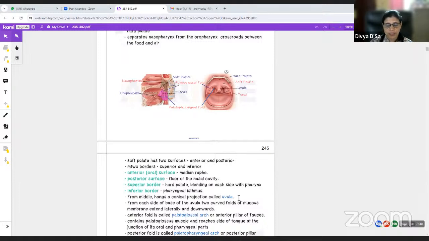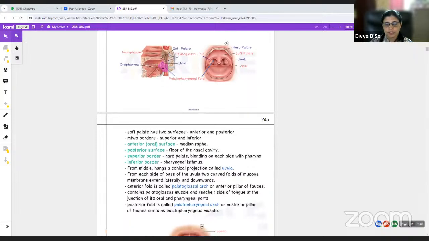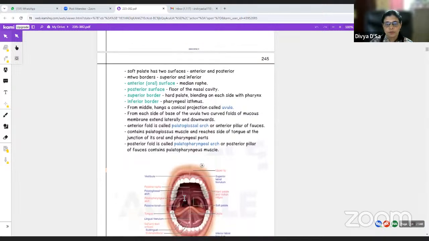When we open the mouth, we can see it, right? And that is called the uvula. From each side of the base of the uvula, two curved folds of the mucous membrane extend laterally and downwards. So, two folds. One fold is coming from in front, to the tongue region,